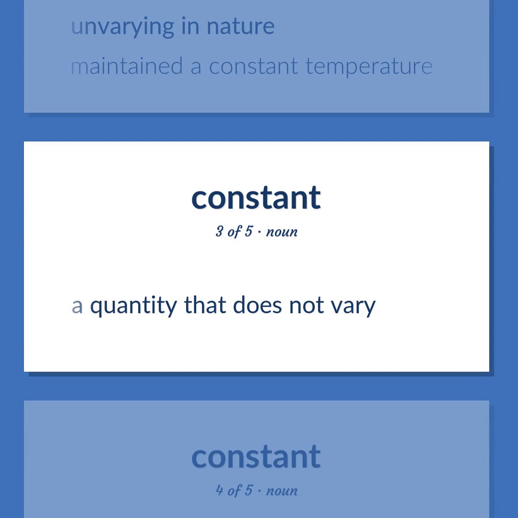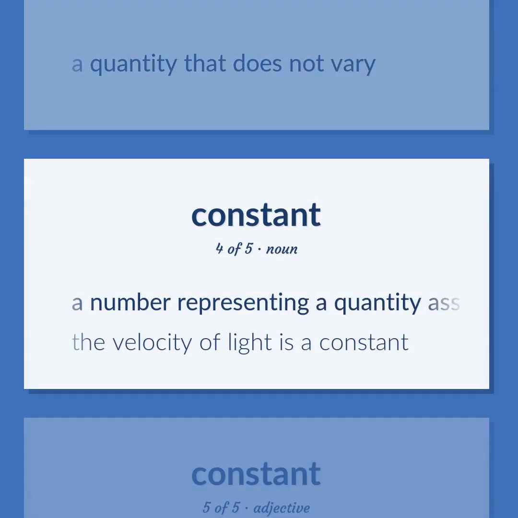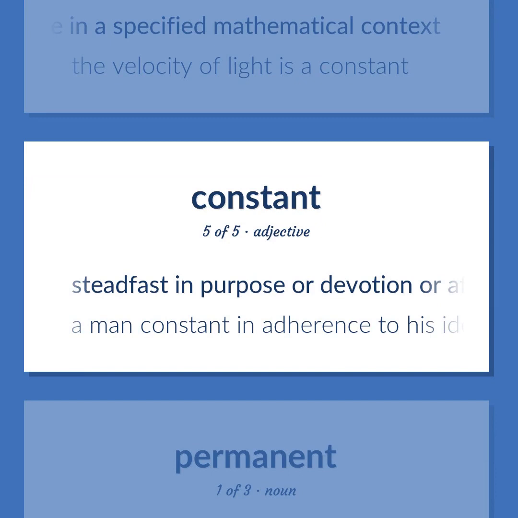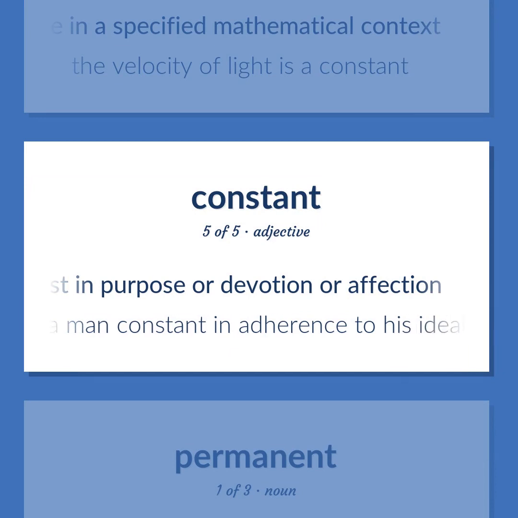A quantity that does not vary. A number representing a quantity assumed to have a fixed value in a specified mathematical context. The velocity of light is a constant. Steadfast in purpose or devotion or affection. A man constant in adherence to his ideals.